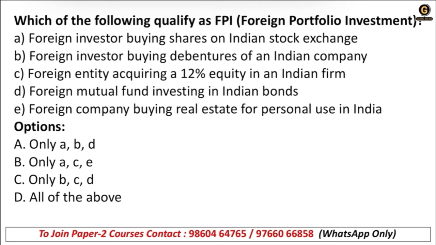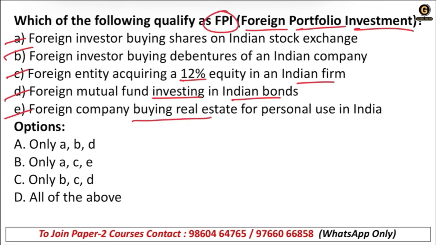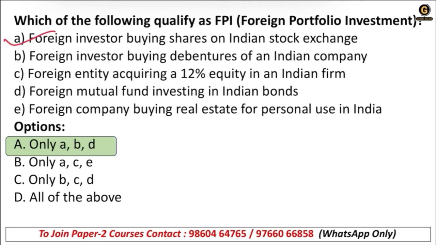Which of the following qualify as FPI? Now FPI. The same question was asked in the first question about FDI. Now it is asking about FPI. Foreign investor buying shares on Indian stock exchange. Foreign investor buying debentures of an Indian company. Foreign entity acquiring 12% equity in an Indian firm. Foreign mutual fund investing in Indian bonds. Foreign company buying real estate for personal use in India. Okay, so the right answer is option A, that means A, B, and D only. Okay, C is not correct, E is also not correct.